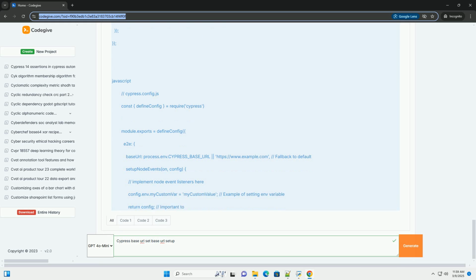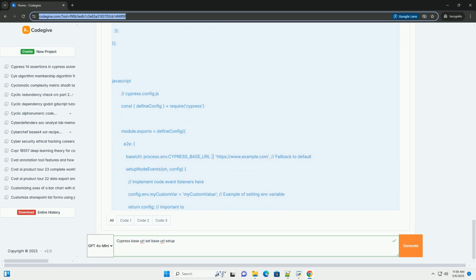1. Using cypress.config.js, Cypress v10+. The cypress.config.js file, or cypress.config.ts for TypeScript, is located in the root of your Cypress project. This file exports a configuration object that allows you to customize various aspects of Cypress behavior.